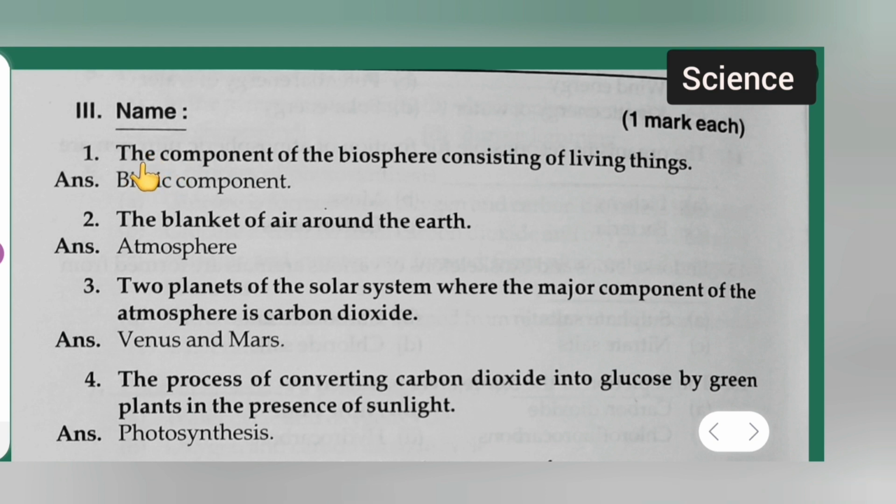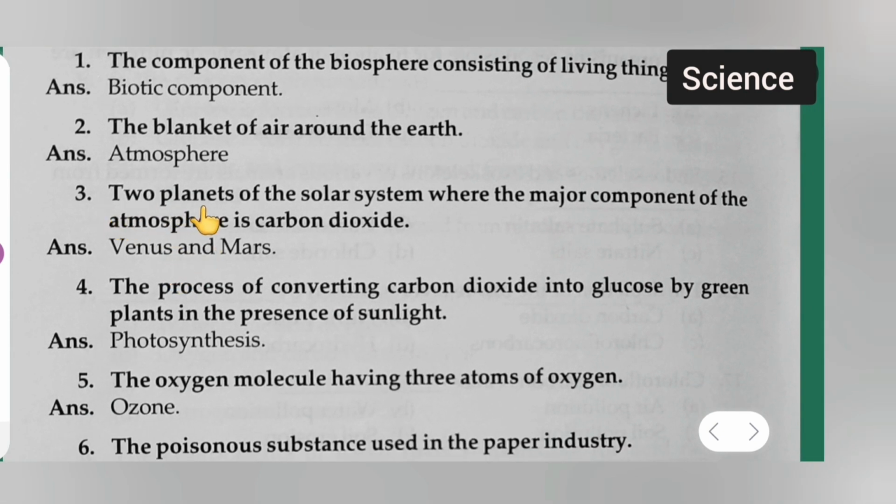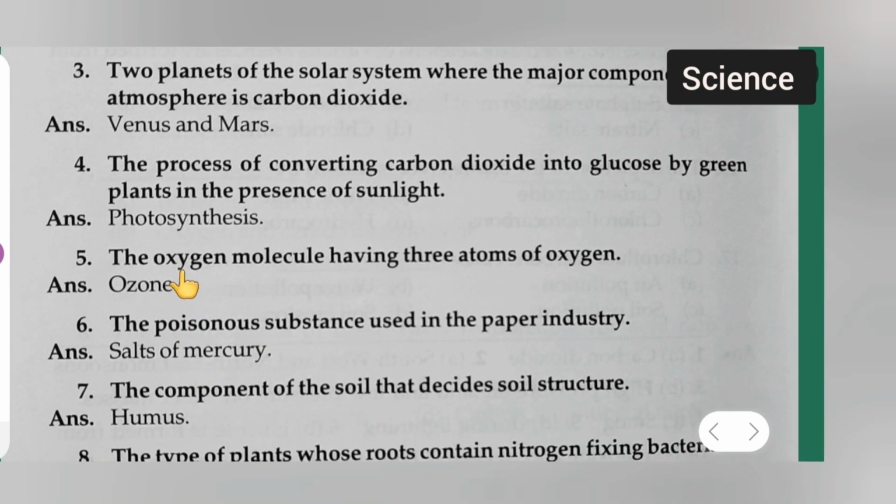Okay, name the following. The component of the biosphere consisting of living things. Answer is biotic component. Second question is the blanket of air around the earth is what? Answer is atmosphere. Next, moving further, third one, two planets of the solar system where the major component of the atmosphere is carbon dioxide. Answer is Venus and Mars. Question number 4 is the process of converting carbon dioxide into glucose by green plants in the presence of sunlight. Answer is photosynthesis.